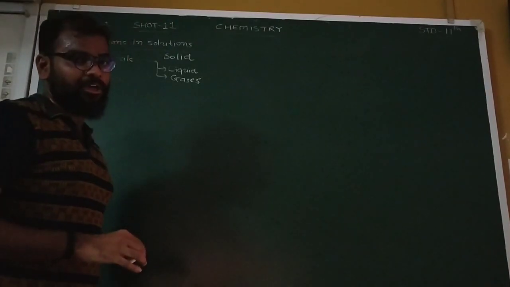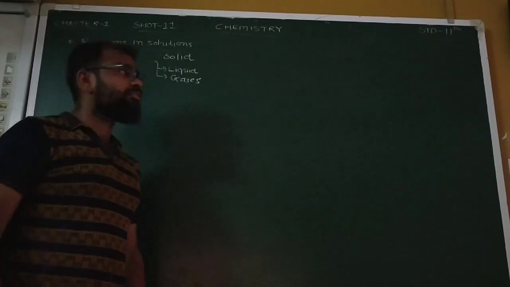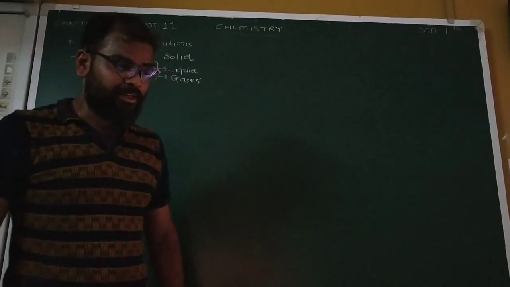So how do we express them in terms of concentration? How do we express all these reactants, and how do we prepare the solutions?